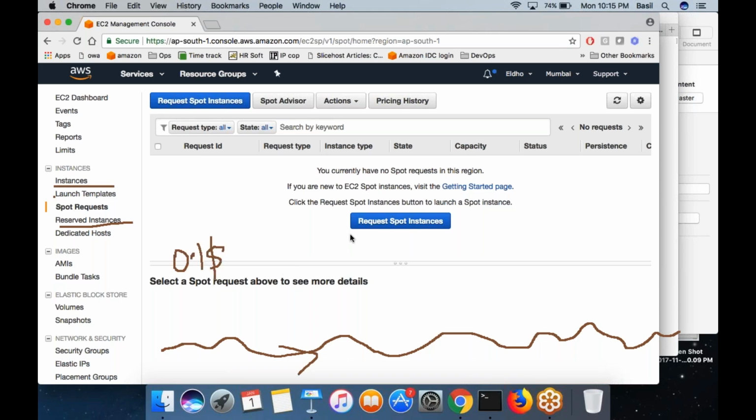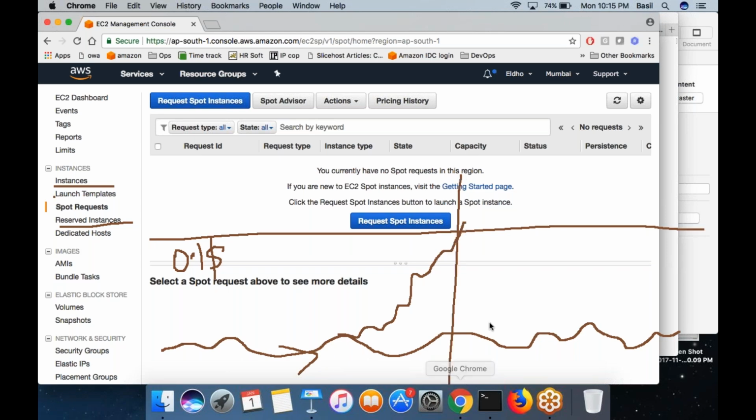Right? I want a spot machine. But if the actual price of this spot machine ever exceeds this $0.1, let's say this value changed and it ever crosses $1, then I don't need that spot machine anymore. The machine will be immediately terminated. So it's not a guaranteed machine.